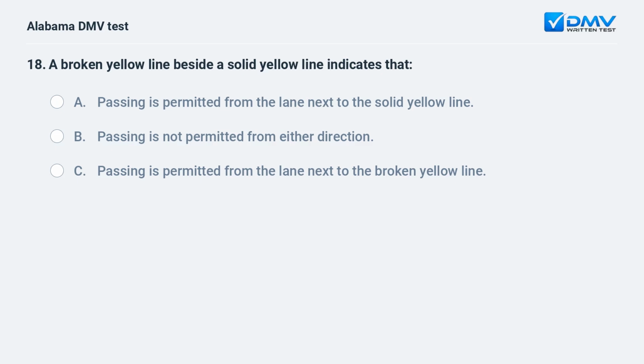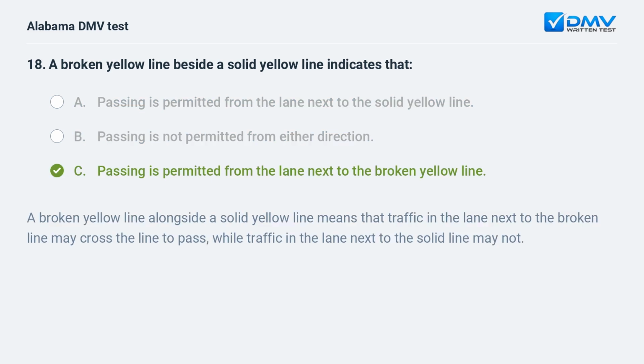A broken yellow line beside a solid yellow line indicates that A. Passing is permitted from the lane next to the solid yellow line. B. Passing is not permitted from either direction. C. Passing is permitted from the lane next to the broken yellow line. A broken yellow line alongside a solid yellow line means that traffic in the lane next to the broken line may cross the line to pass, while traffic in the lane next to the solid line may not.